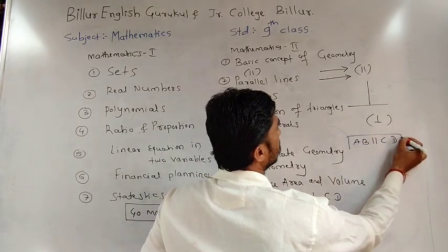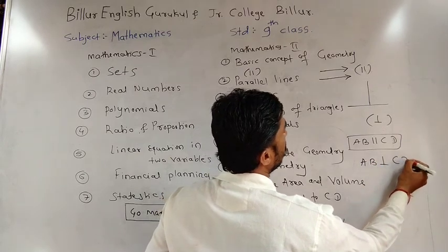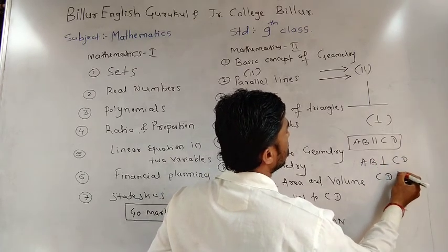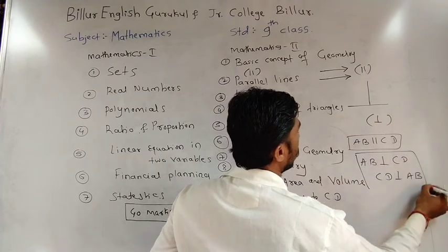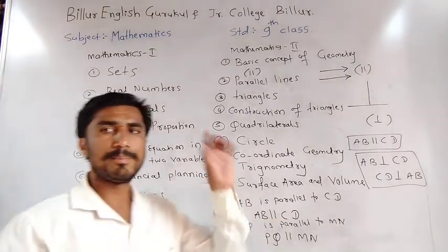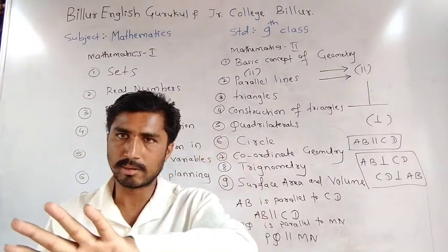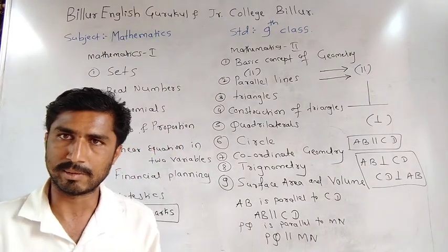This is the mathematical symbol. AB is perpendicular to CD, or CD is perpendicular to AB. This is the perpendicular symbol. I hope all of you understand the parallel symbol and the perpendicular symbol, and how to write that lines are parallel and perpendicular.